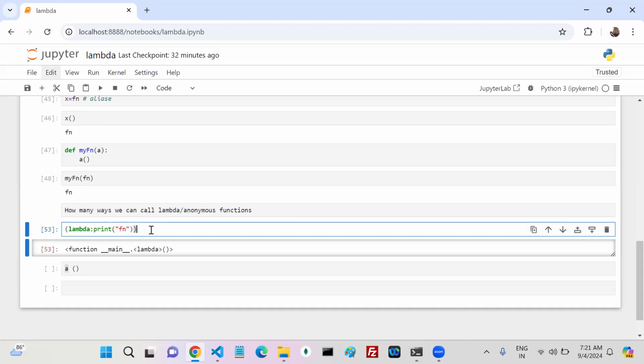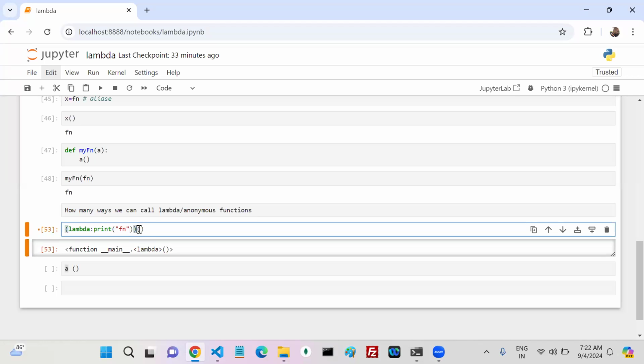Why do I use these braces? I just want to specify that I want to use this entire stuff in another place, so I close it. If you don't close it, how many sections are there? Lambda is one section, colon is one section, print is one section. Three sections. I want to represent everything with a single statement. Now this brace contains one lambda function, so it is like a function. If you have a function, can you call it? Is that possible?